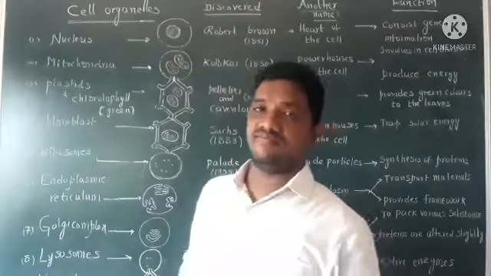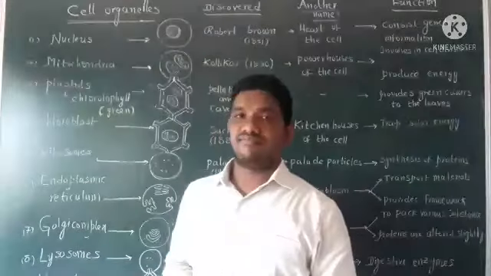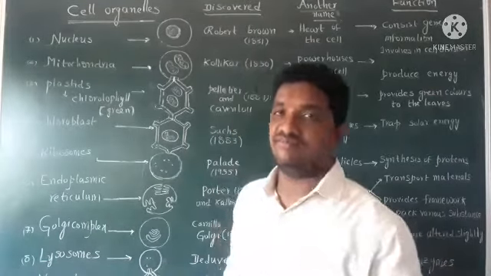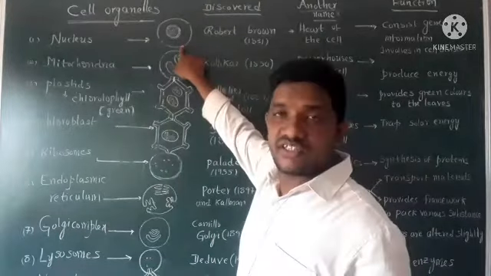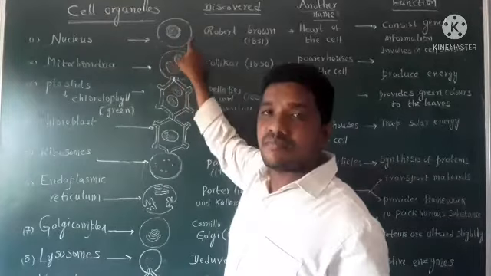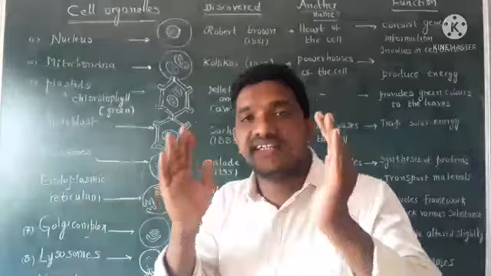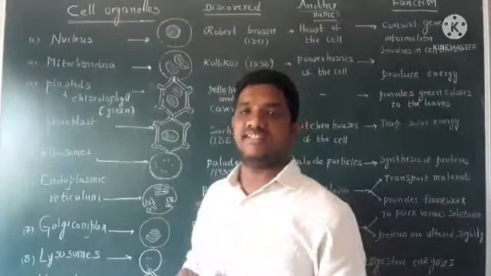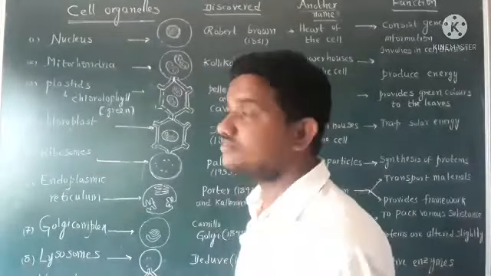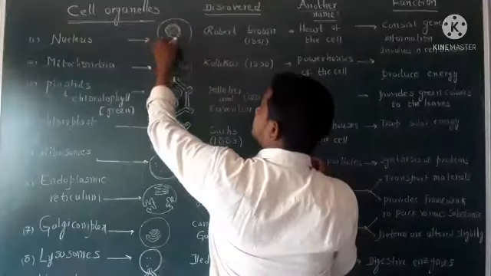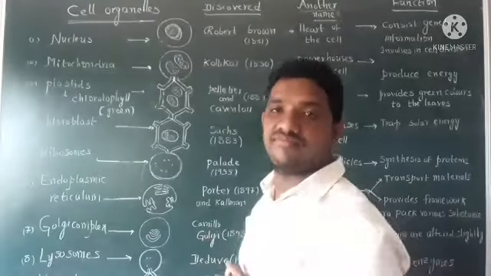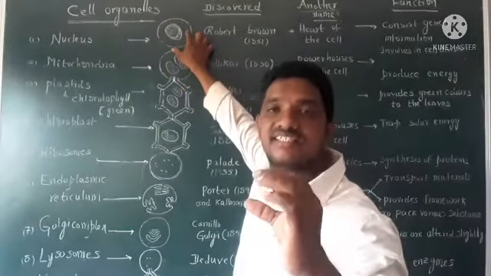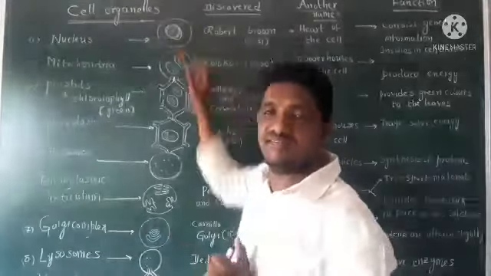See, first one is nucleus. This is an important cell organelle. See, once observe this picture. This is an animal cell. The center of animal cell has a round dense body, that is called nucleus. It is a dense body which is present inside the plant cell or animal cell.